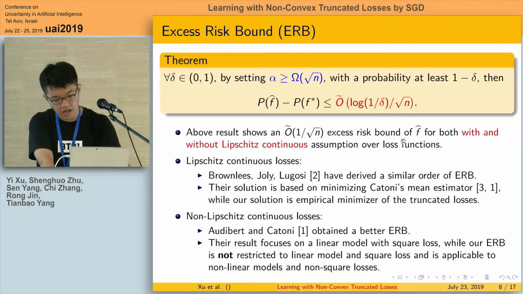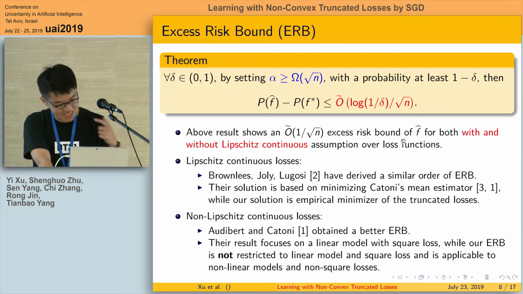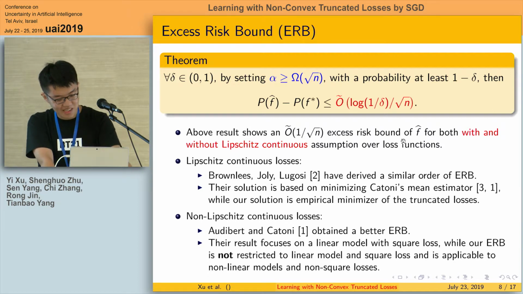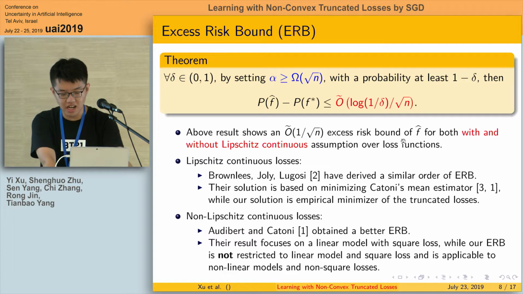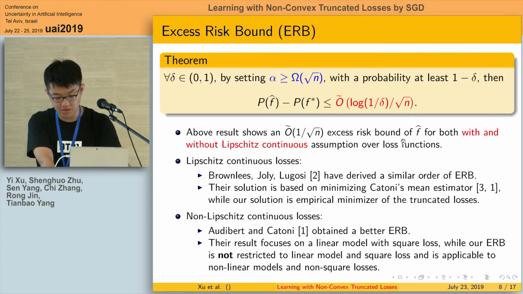Second, for non-Lipschitz continuous loss functions, Audibert and Catoni obtained a better excess risk bound, but their results focus on a linear model with square loss, while our excess risk bound is not restricted to linear models and square loss, and is applicable to nonlinear models and non-square loss functions.